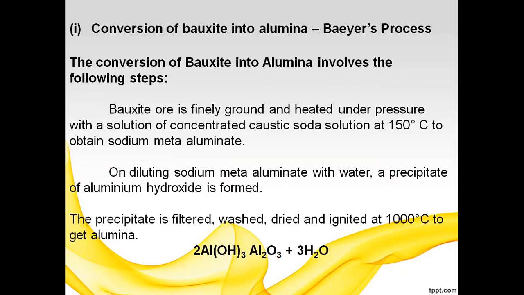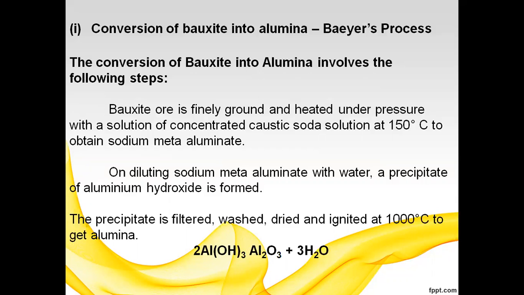Next step: on diluting sodium meta-aluminate with water, a precipitate of aluminium hydroxide is formed. NaAlO2 plus 2H2O gives Al(OH)3 plus NaOH. So in the first step we get sodium meta-aluminate.